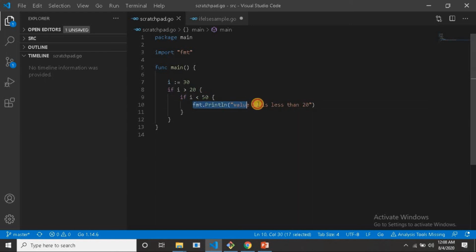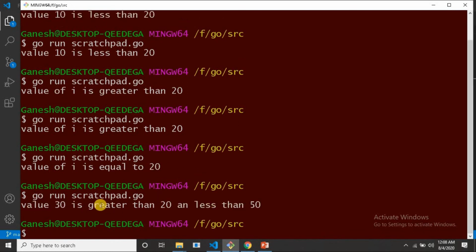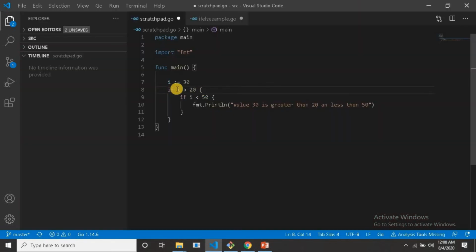So it should print the statement "value 30 is greater than 20 and less than 50". I'm saving this program and executing it. Yeah, value 30 is greater than 20 and less than 50. In Golang, we don't need to give any parentheses.